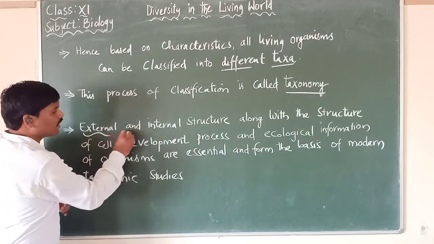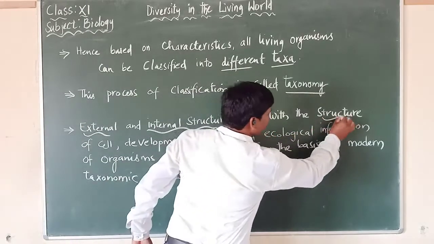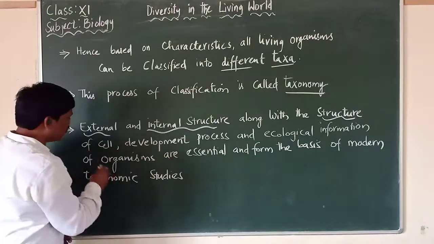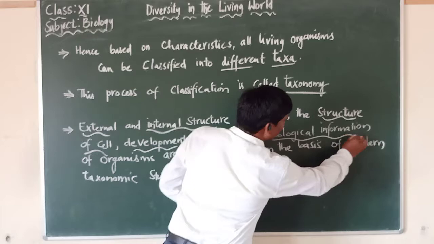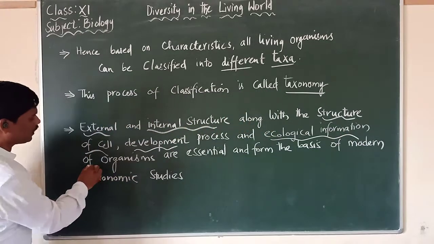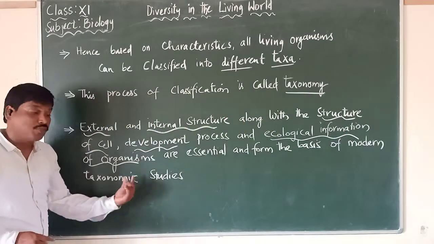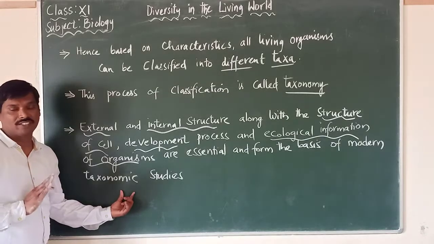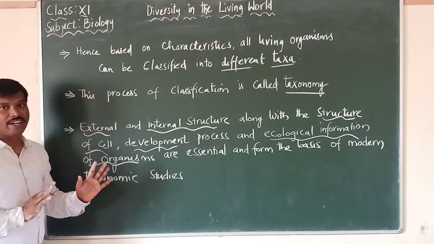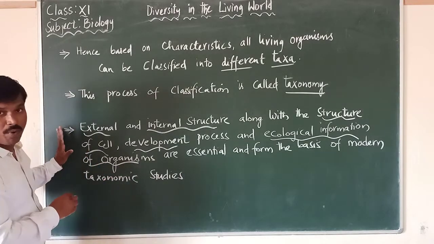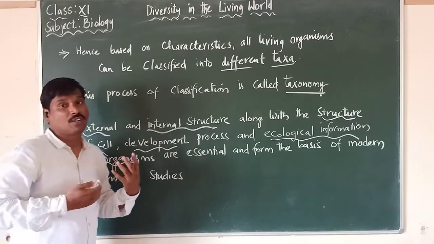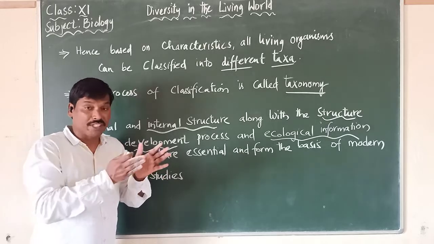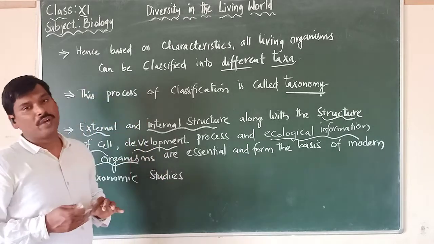Even the ecological information of an organism is part of the basis of modern taxonomic studies. We have to remember these points when we talk about the characteristics of different types of organisms and grouping these organisms into various taxa.